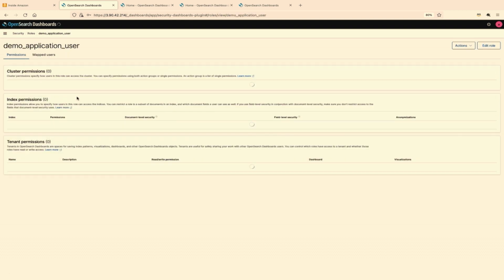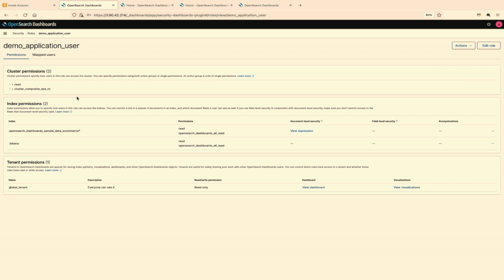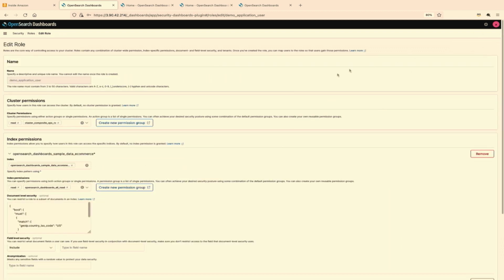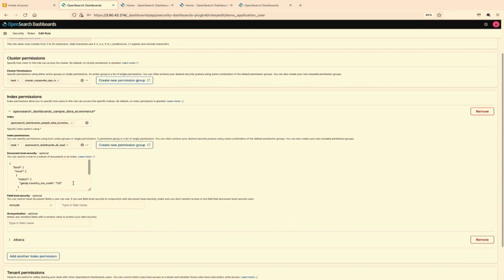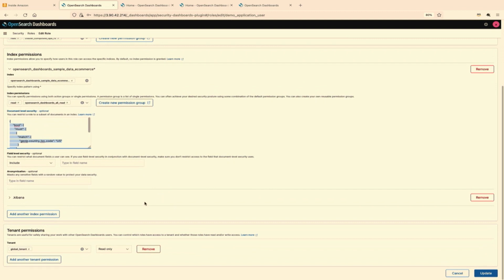So let's look at the application user. To us, the application user is a generic user. It is an internal user. The user has read access to both the cluster as well as the index. And apart from that, this user has access to only US documents. So here we have enabled document level security. More fine-grained access control is enabled for you here. So this query, when it fires, gives a bunch of documents which match the ISO country code as US, and that's pretty much what application users have access to. And that's about the restrictions for this user. There's no other restriction, and this user has access to the global tenant.